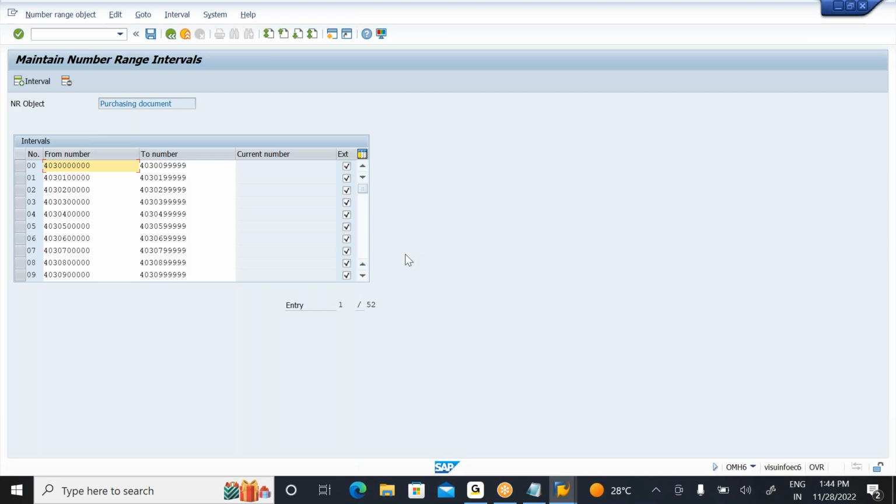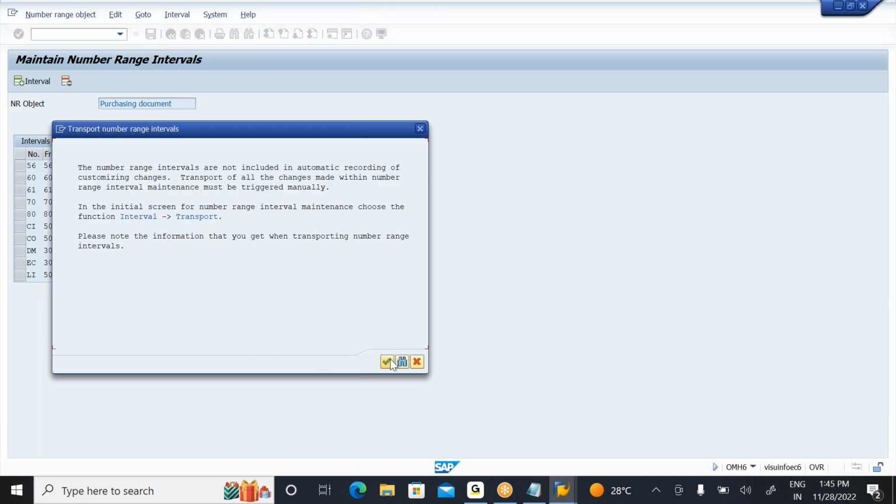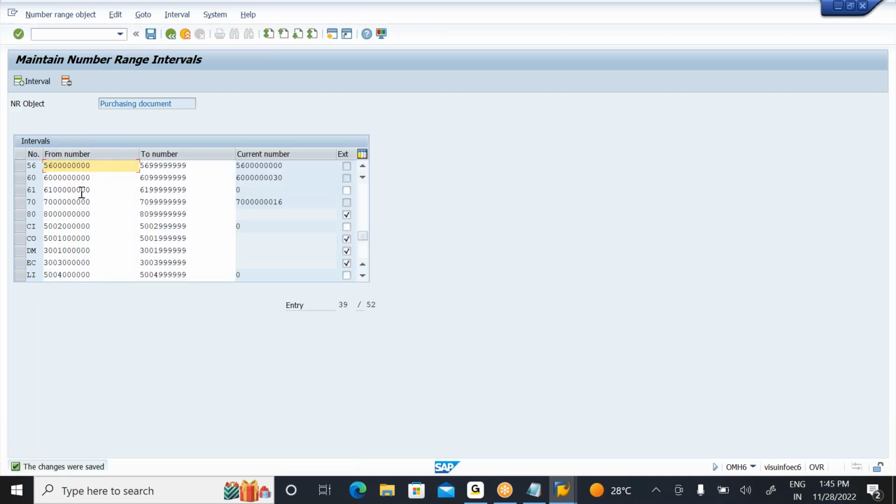So what are the intervals here? There are many intervals. Let me scroll here. Okay, 56 is there. So 61 series is there, right? The 61 series is external. I will make it internal. Okay, an internal number range object is already there. Otherwise, you can go to insert and create your own interval.